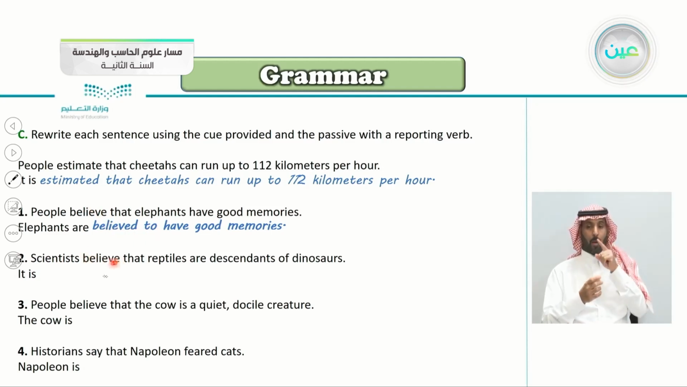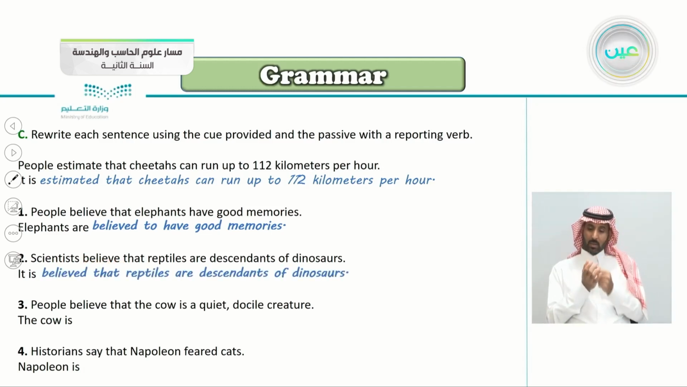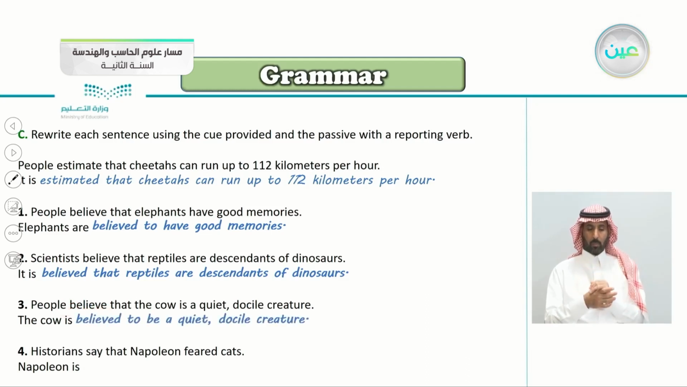Scientists believe also that reptiles are descendants of dinosaurs. So it is, yes, it is believed that reptiles are descendants of dinosaurs. Number 3, people believe that the cow is a quiet, docile creature. So the cow is, yes, the same word here, is believed to be a quiet, docile creature.